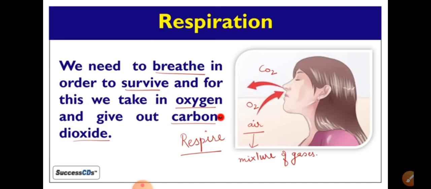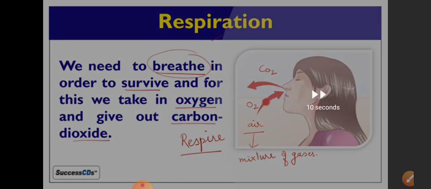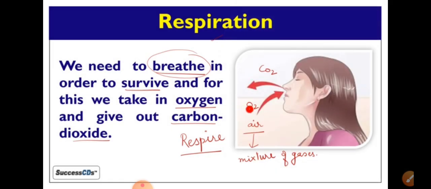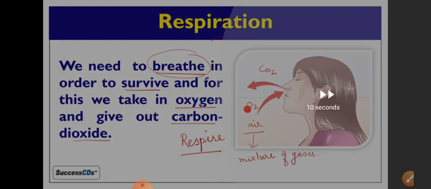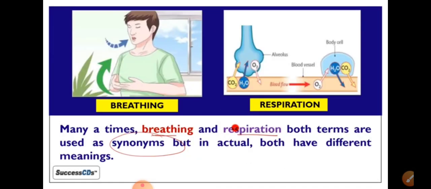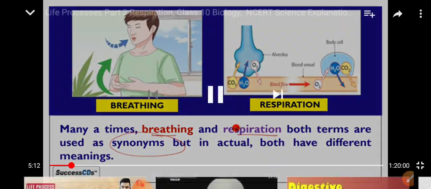So the key points: why do we breathe? To survive. And to survive, what do we need? We need oxygen and we have to release carbon dioxide. By the process of respiration, we break down complex food particles to release energy.